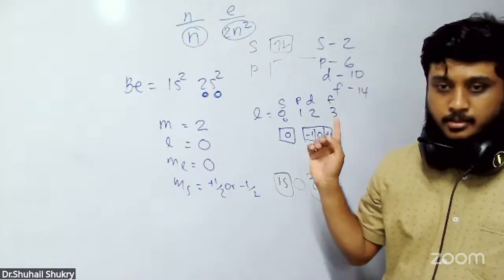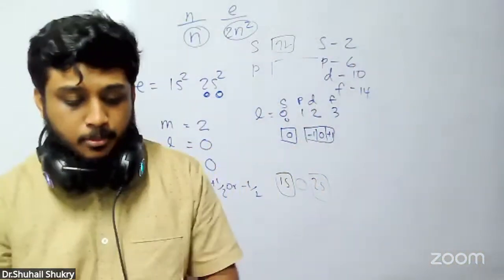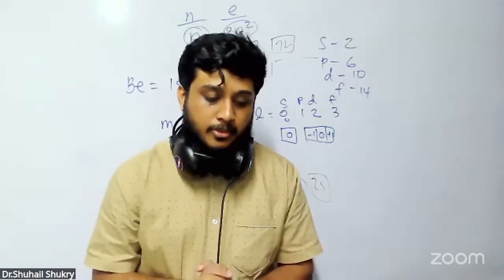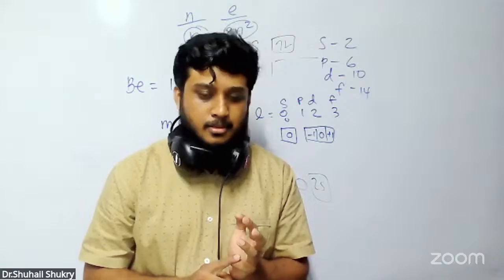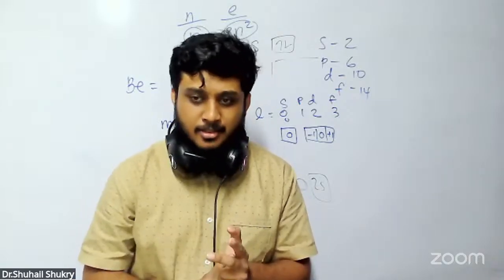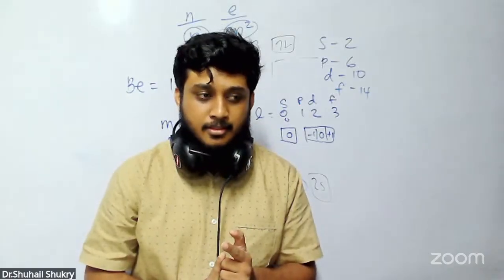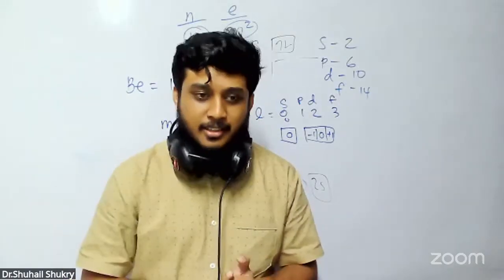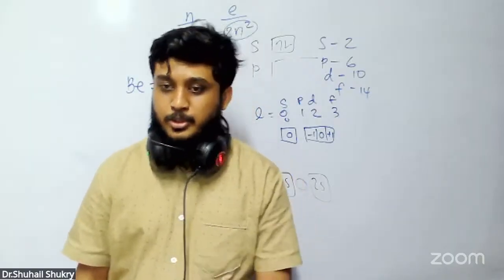Rutherford's experiment, which established the nuclear model of the atom, used a beam of... Did he use beta particles? No. Did he use gamma rays? No. Did he use helium atoms? No. Did he use helium nuclei? What is helium nuclei? Alpha. Very good. Alpha is known as helium nucleus.